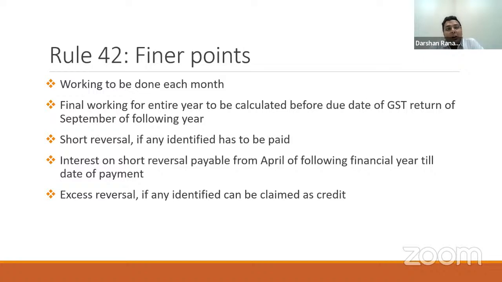It means that for the year April 2021 to March 2022, such working on an annual basis should be done by September 2022. That is the GSTR 3B to be filed for September 2022. I should do this working and disclose the excess reversal or short reversal in my GSTR 3B for September. Interest on short reversal will be applicable from April 2022 till September 2022. If I do this activity in the month of March 2022 itself, there is no interest implication.